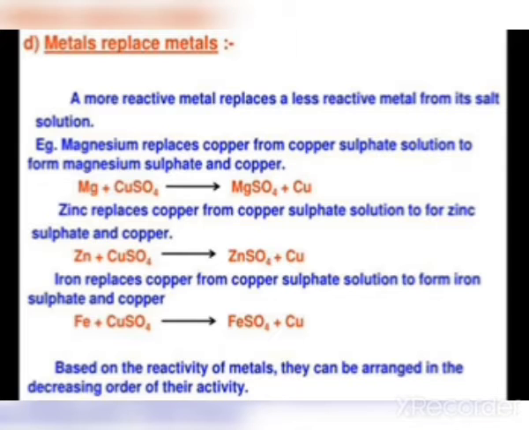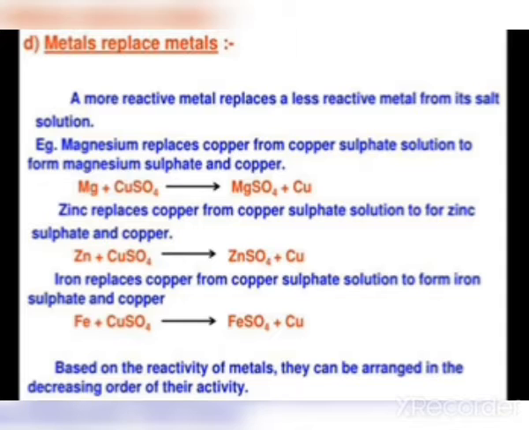A more reactive metal replaces a less reactive metal from its salt solution. For example, magnesium replaces copper from copper sulfate solution to form magnesium sulfate and copper.